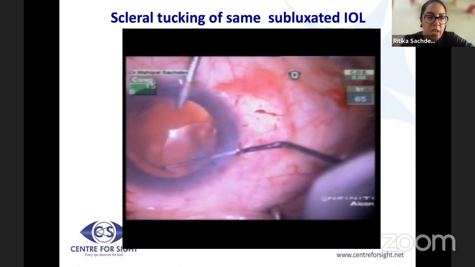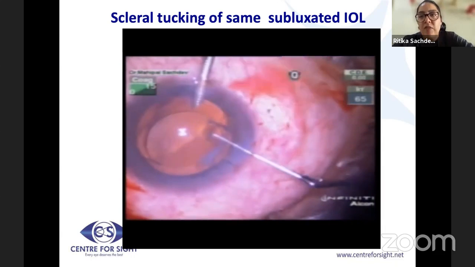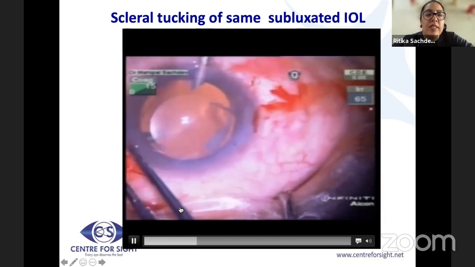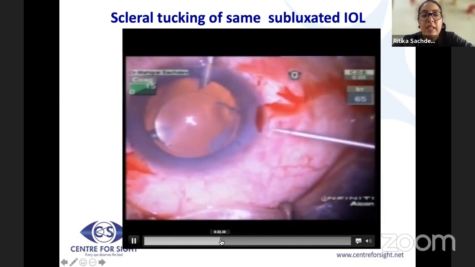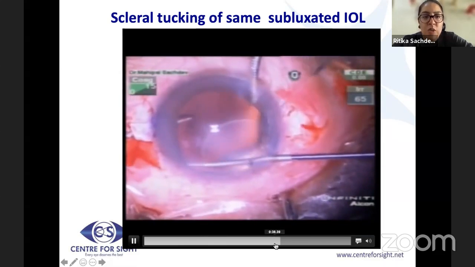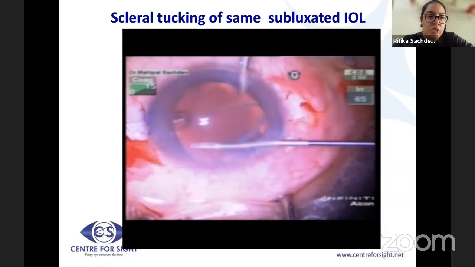This is the case where the 3-piece IOL has been put where there's been a large capsular extension into a PCR and it decentered. So we again went in and cleared the vitreous, but it did not center again. Such a case where there is inadequate capsular support will require fixation into the sclera. The 3-piece lens lends itself easily to a glued IOL technique. You see here that the same haptic is captured and externalized to the sclerotomy.